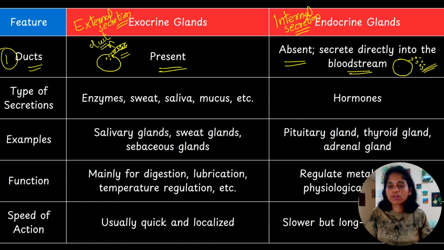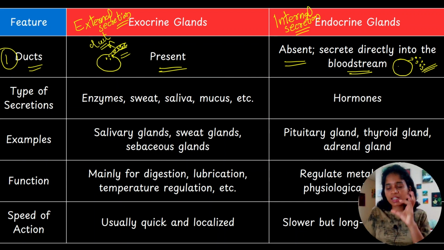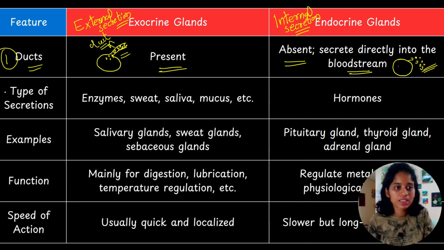Hormones always circulate in the bloodstream, right? Endocrine secretions always circulate in the bloodstream. That means the secretions are inside the body always. That is why endocrine glands are called glands for internal secretion. Understood the points?